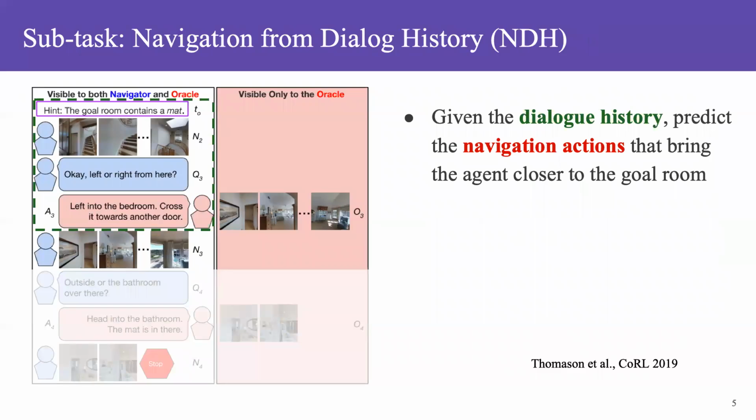One of the core subtasks for vision and dialogue navigation is navigation from dialogue history, where, given the dialogue history, it is to predict the navigation actions that bring the agent closer to the goal room.